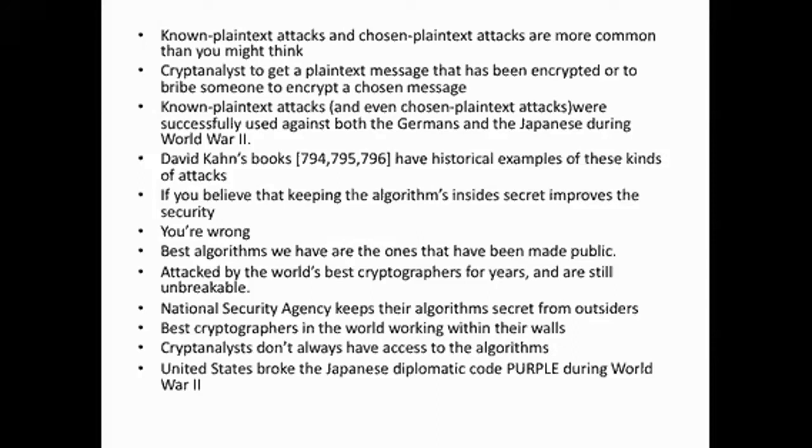If I design the algorithm and give it publicly, announcing how it works, those kinds of algorithms become pretty famous and nobody has cracked them. If you feel that by keeping the algorithm safe nobody will come to know, then it is a myth actually. The best algorithms were the ones that were made public and attacked by the world's best cryptographers for years. They are still unbreakable.